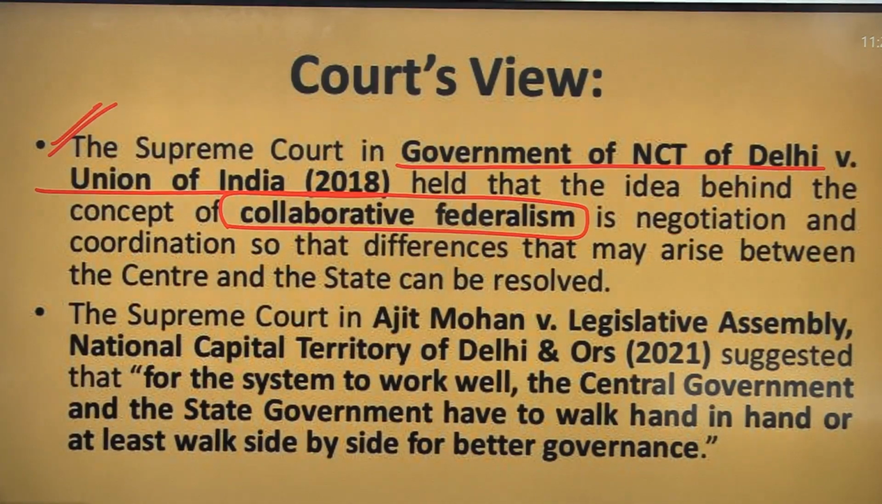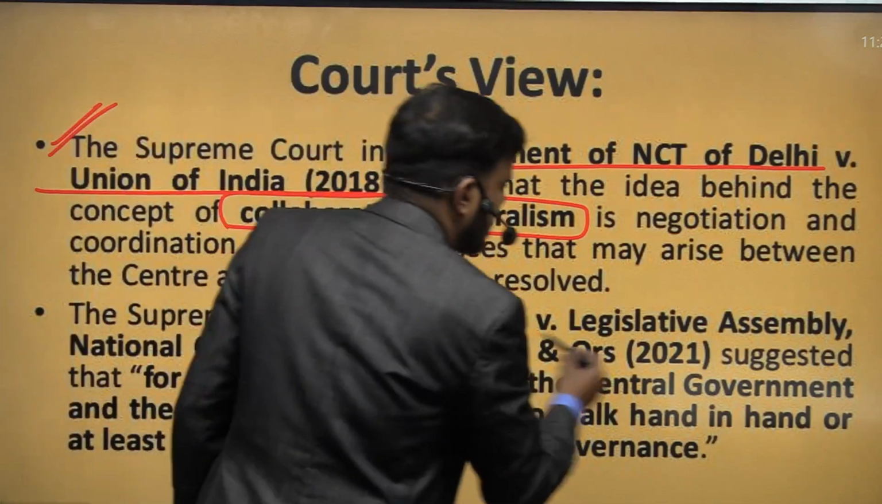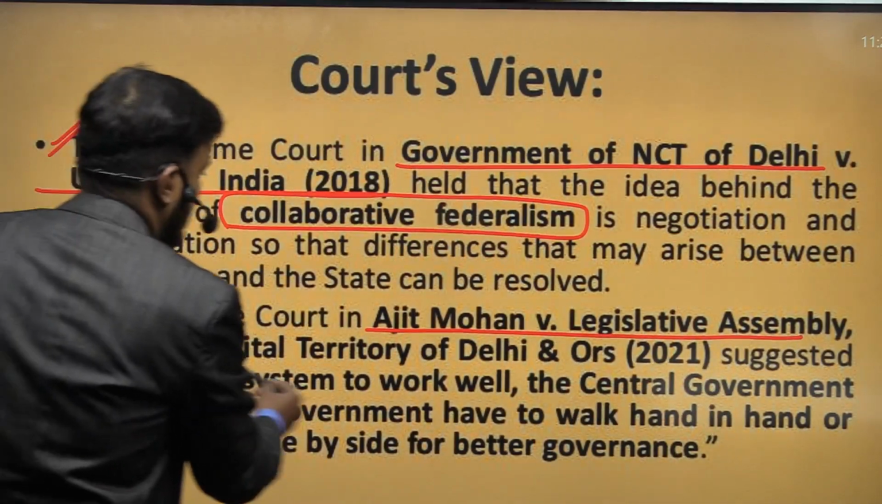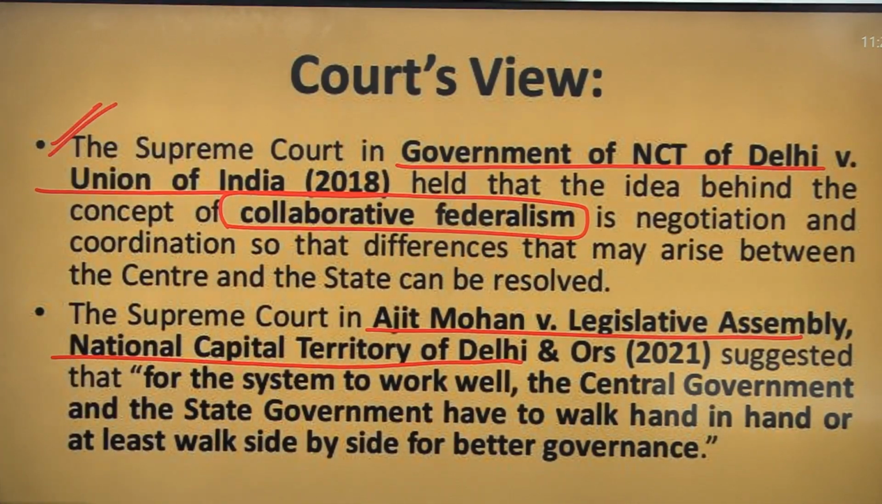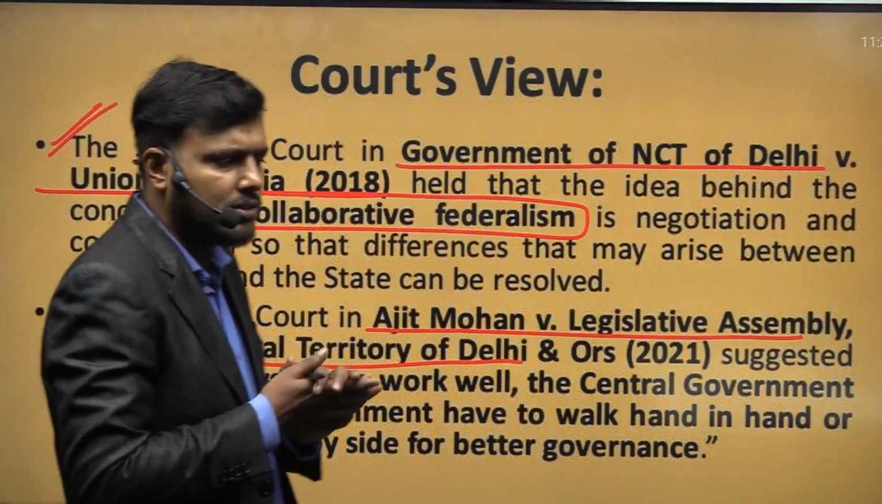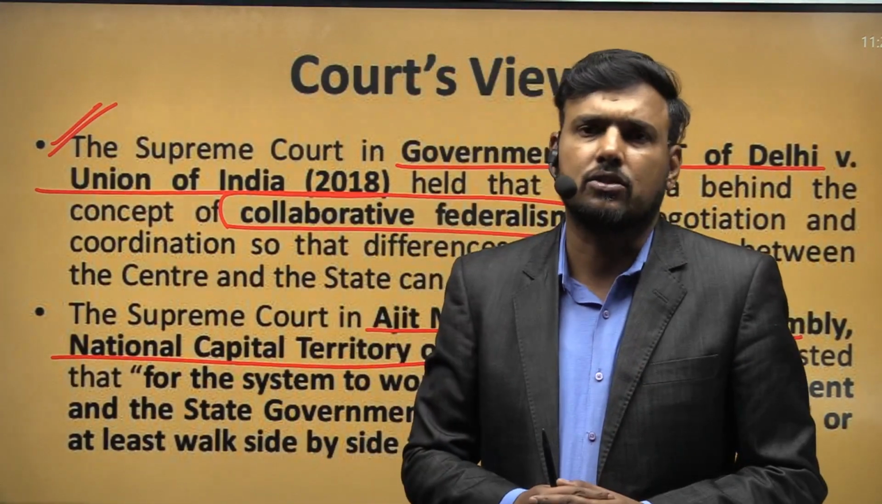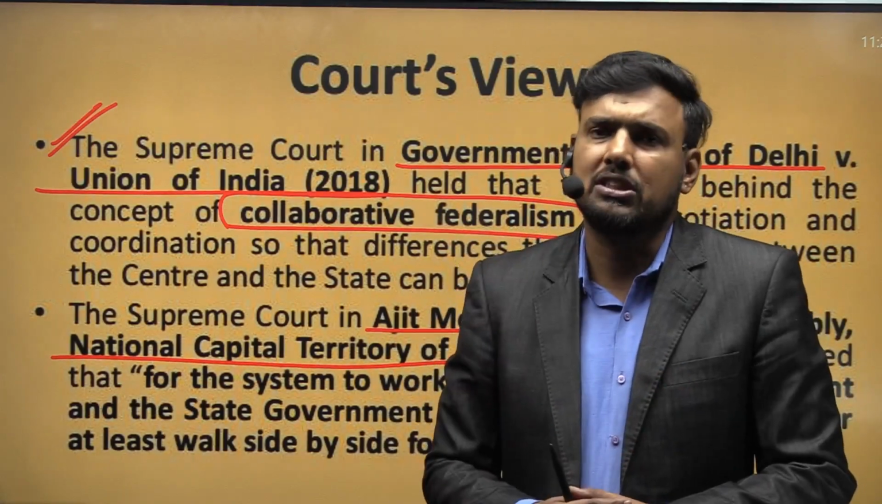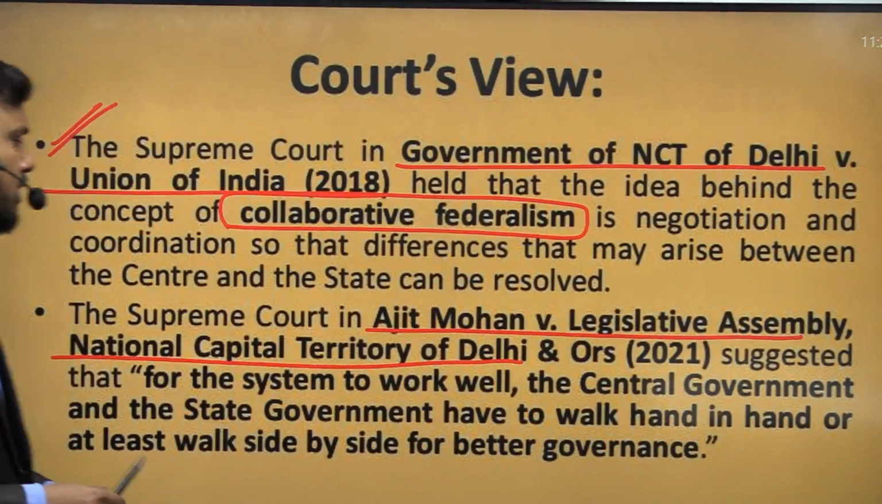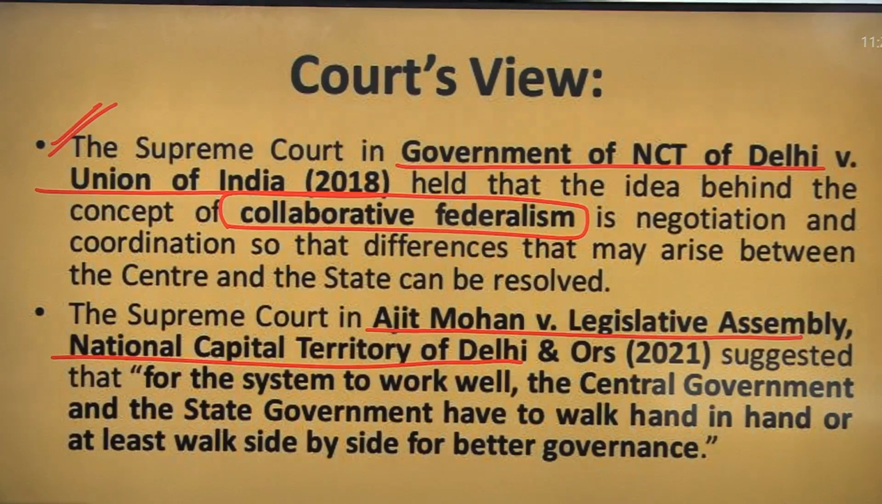Similarly, in Ajit Mohan versus Legislative Assembly of National Capital Territory of Delhi, in 2021, the Supreme Court again suggested that for the system to work well, both the central government and the state government should work hand in hand. That means if we really care about the system, you should come together and join hands. You should not always oppose each other. That was the suggestion given by the Supreme Court in this case law.